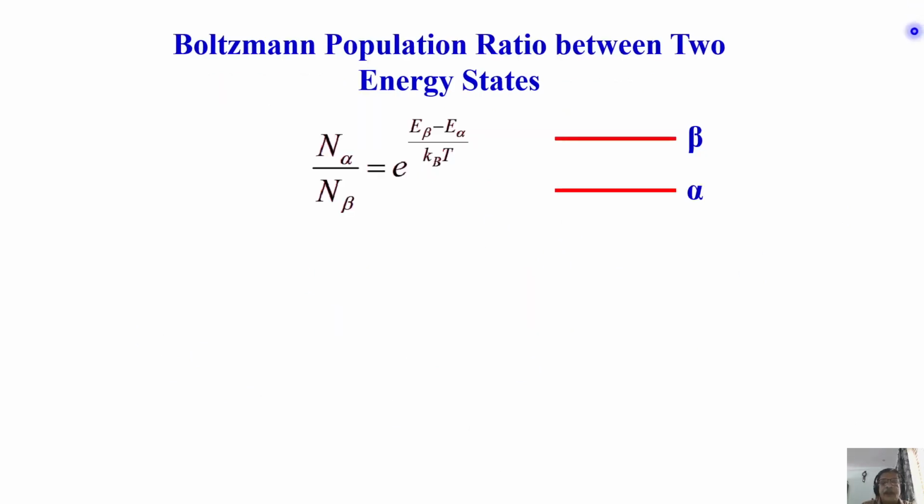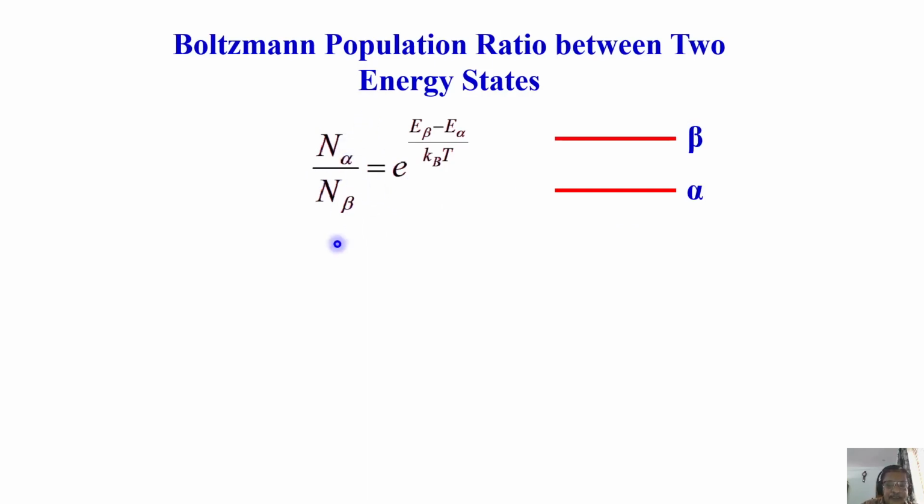So what is this Boltzmann equation, which defines the population ratio between two energy states? This is simply given by this expression. N alpha by N beta is equal to e to the power of the energy difference between beta and alpha states, divided by Kb into T. K is the Boltzmann constant, T is the temperature. But don't get confused. In some books, it is written as e to the power of minus (E beta minus E alpha), depending upon which one is your upper state and which is your lower state. Normally, it is N of upper state over N of lower state, N beta or N alpha.